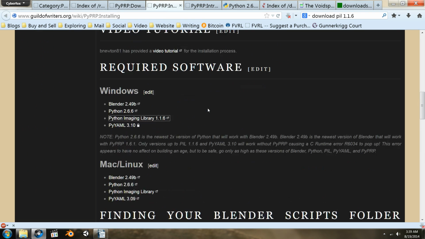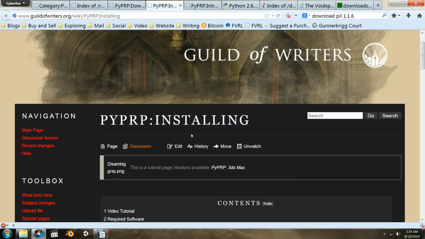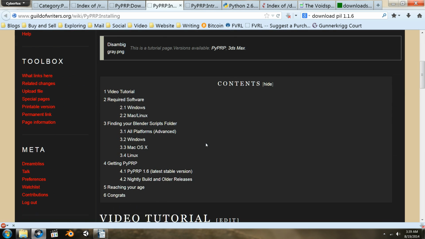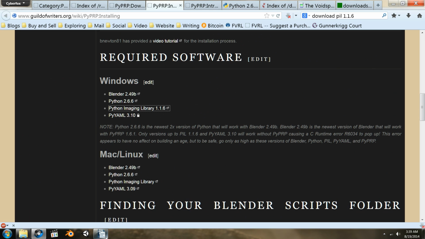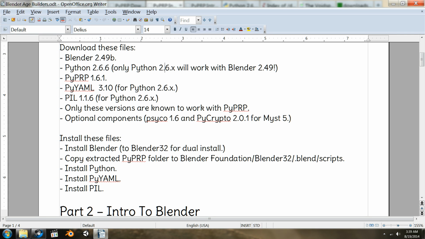This is some of that information I was talking about. This is the PyPRP installing page. The link is pretty much the same, except it's :installing in this case. And there's a little note here that I'm going to explain to you. We can only use Python 2.6.6 for Blender 2.49b because Blender 2.49b was compiled with a Python 2.6.x version. So this is the only thing that works.